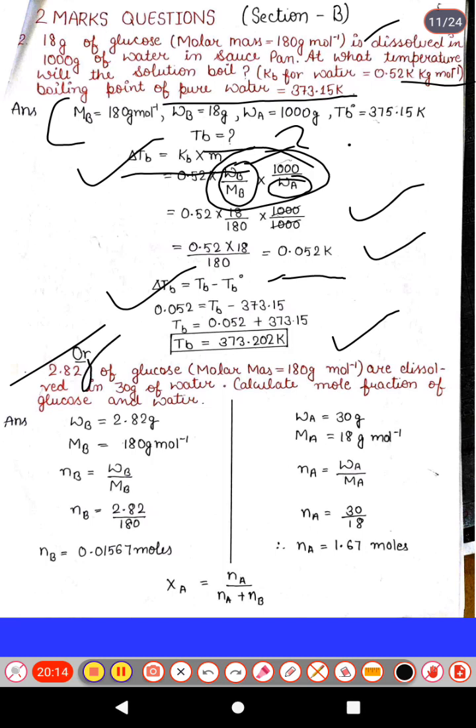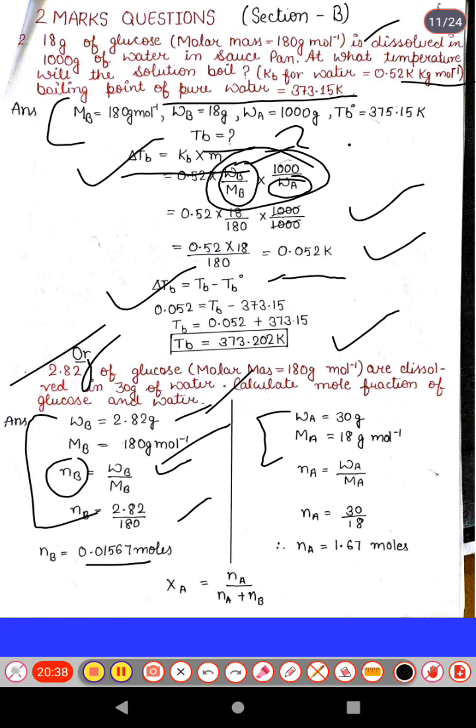glucose, molar mass 180 gram per mole, are dissolved in 30 gram of water. Calculate the mole fraction of glucose and water. So let's write the given statement. Solute is 2.82 gram and molar mass is 180 gram. Calculate the number of moles, Nb equal to Wb over Mb. It will give the value